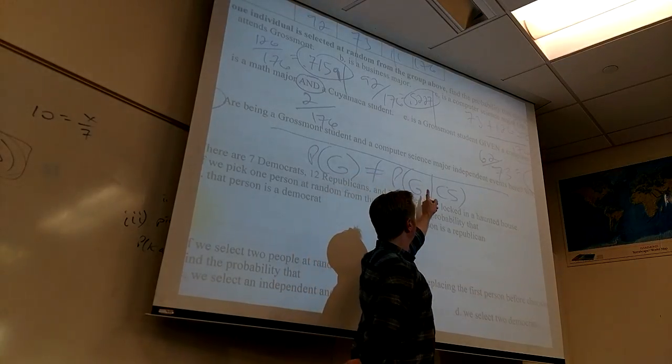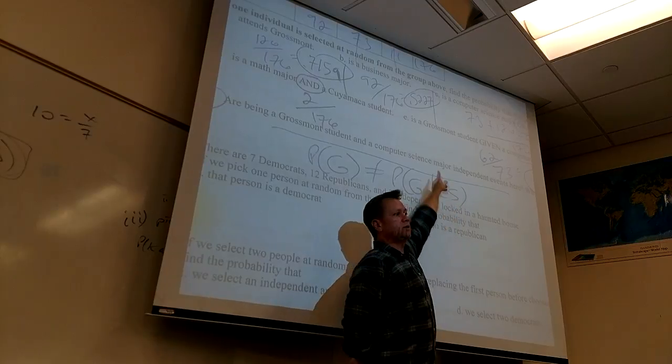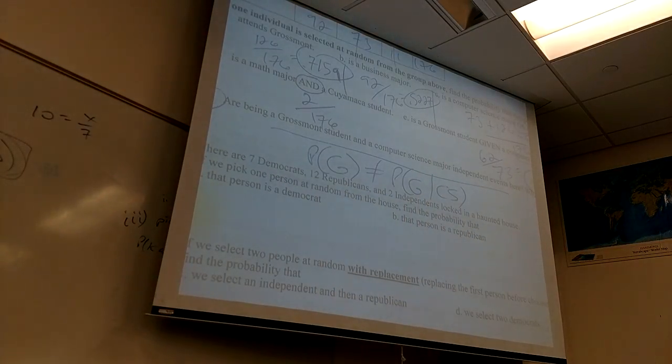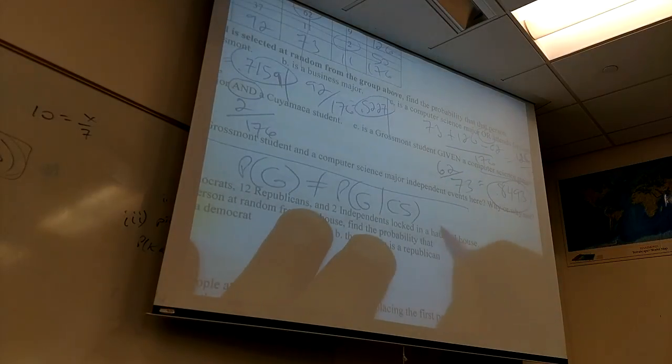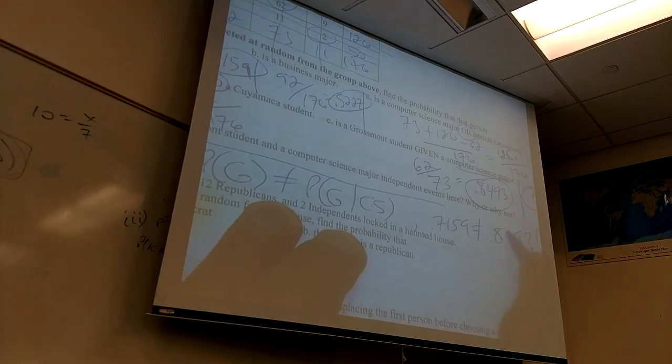If these were equal, that means that this event didn't matter to the other. But does it, in this case? Yeah, the numbers. So you need to see the numbers, because I'm a math guy. So 0.7159 does not equal 0.8493. They are dependent.